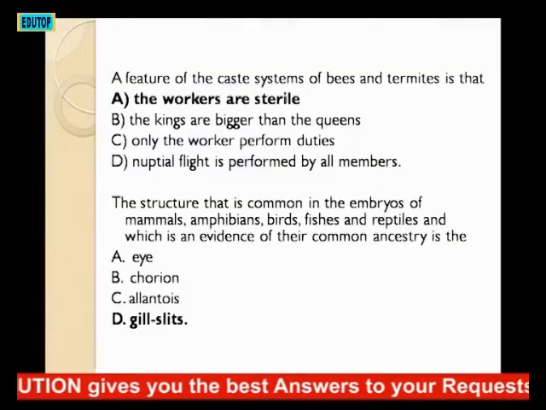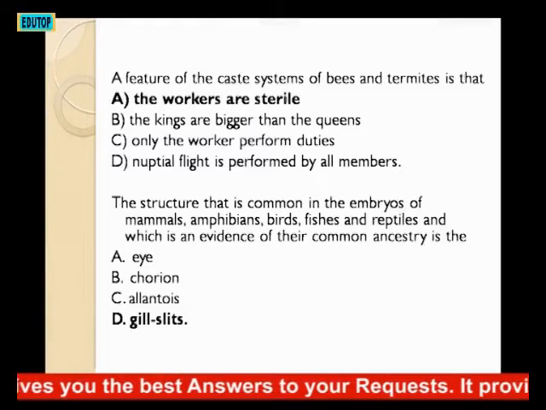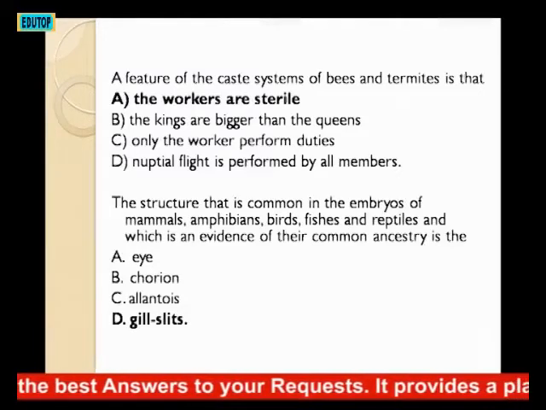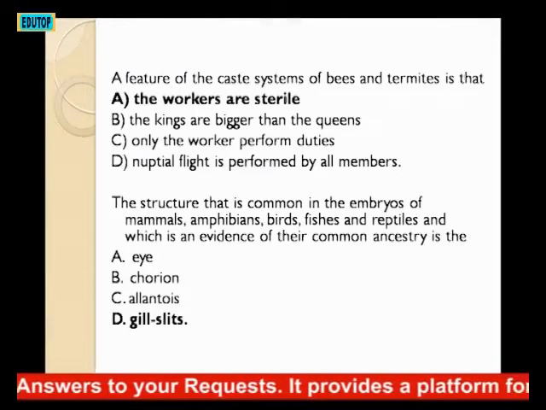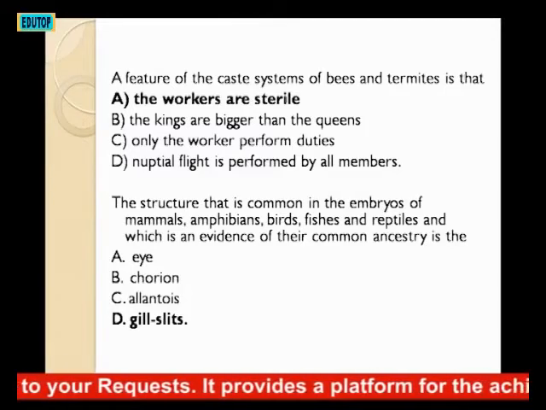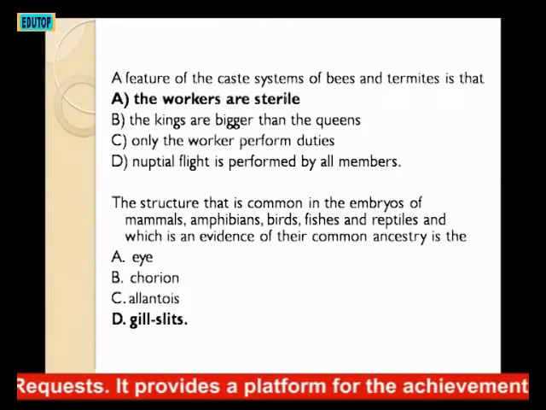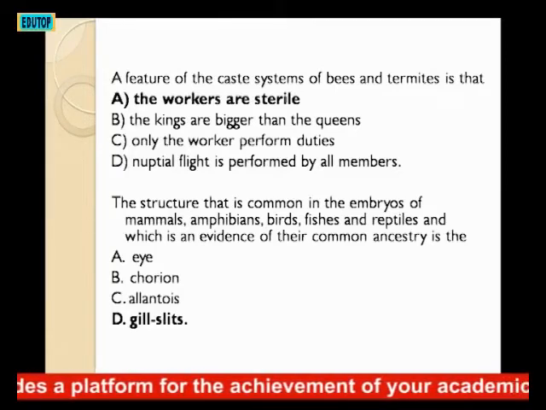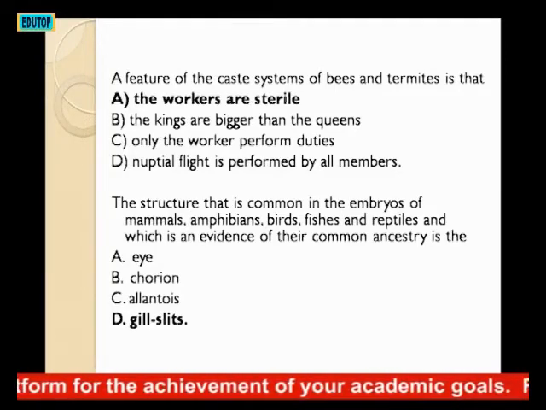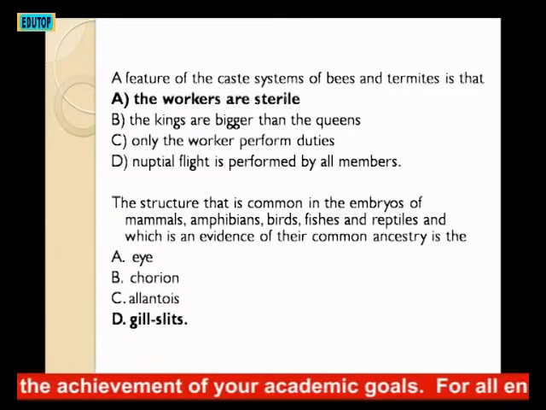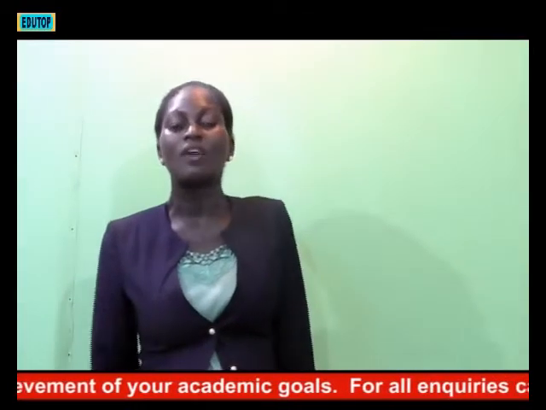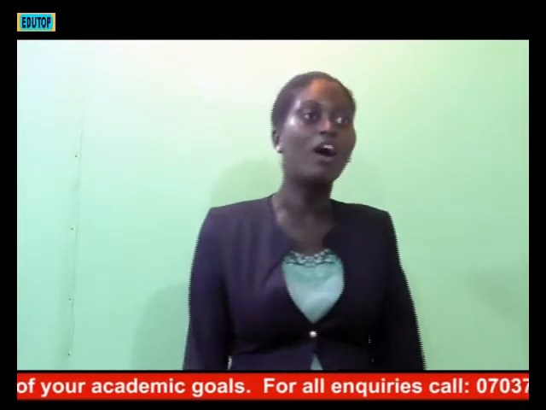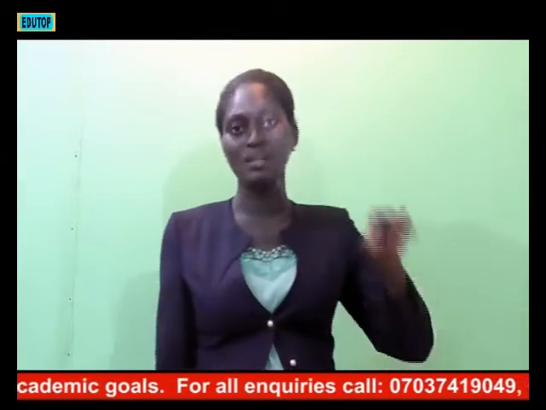The next question. The structure that is common in the embryos of mammals, amphibians, birds, fishes, and reptiles, and which is an evidence of their common ancestry, is the what? A. Their eye. B. The chorion. C. Allantois. D. Gill slits. The option is D. Gill slits. All of them have gills, including mammals.